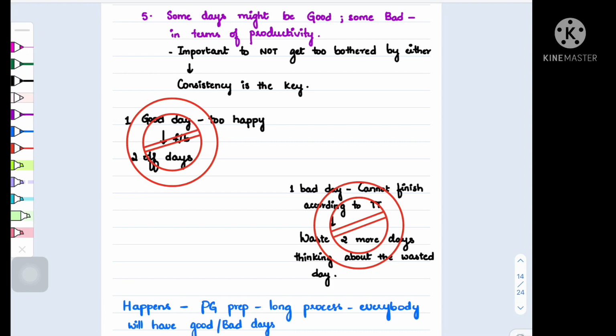There is no point in reading for 19 hours a day and then being so happy that you don't end up reading the next 4 to 5 days. There is no point in doing that. Consistency is the key. And also it is important to not let a bad day ruin your mood and your schedule for the rest of the time that is available.